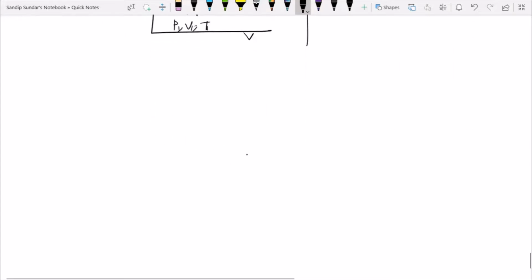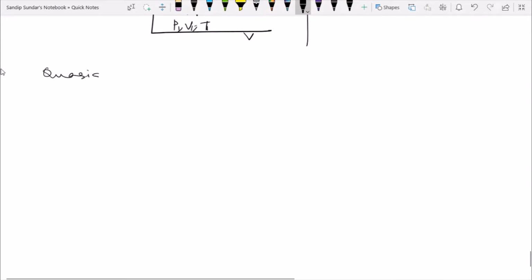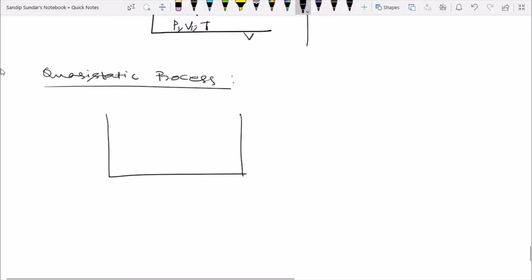Next, coming to an important concept, that is the quasi-static process. So what is a quasi-static process? Suppose this is a chamber, a piston cylinder arrangement, this is the cylinder, this is the piston. We keep some blocks over the piston slowly.